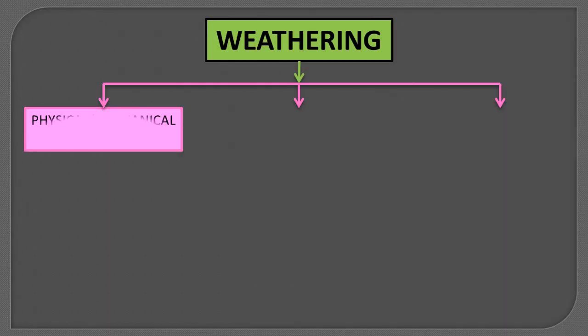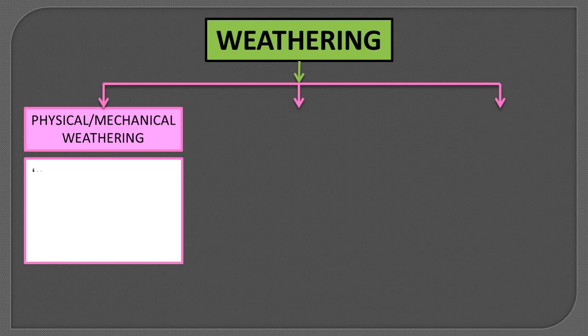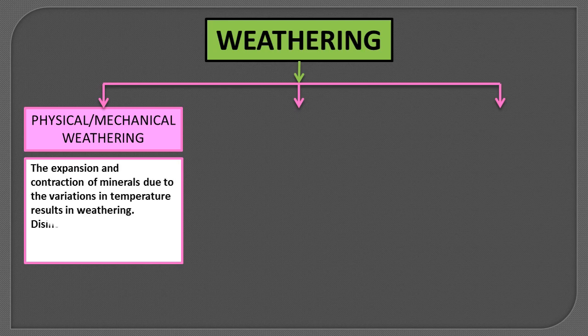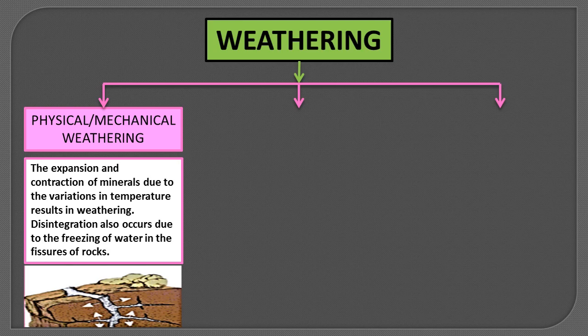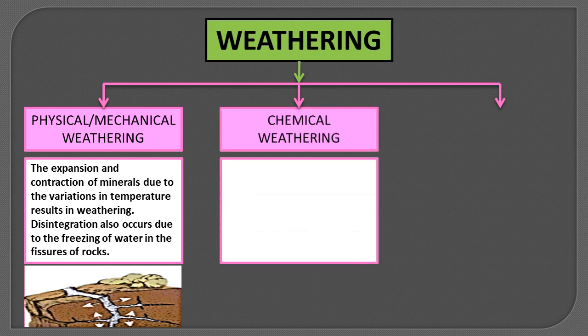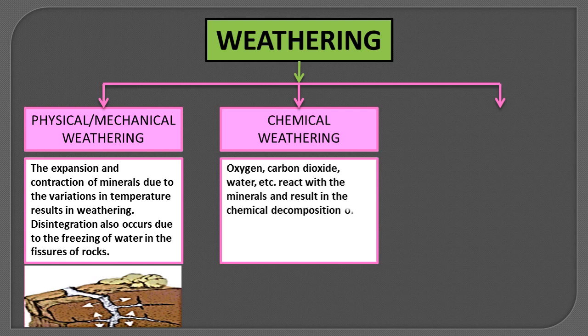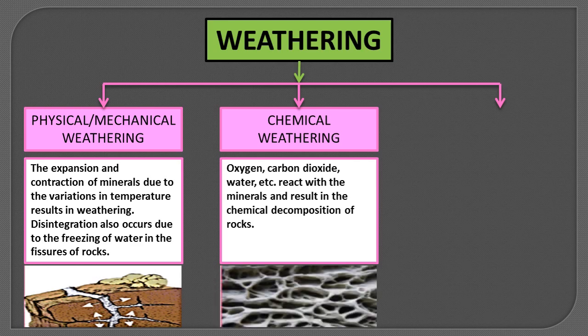Physical or mechanical weathering. The expansion and contraction of minerals due to the variations in temperature results in weathering. Disintegration also occurs due to freezing of water in the fissures of rocks. Chemical weathering. Oxygen, carbon dioxide, water, etc. react with the minerals and result in the chemical decomposition of rocks.